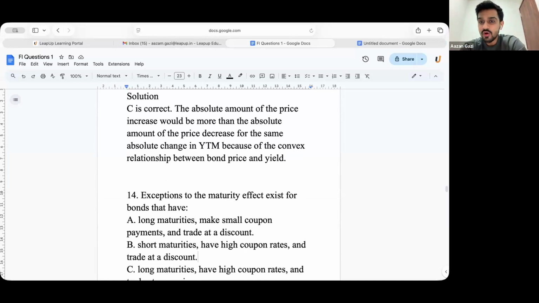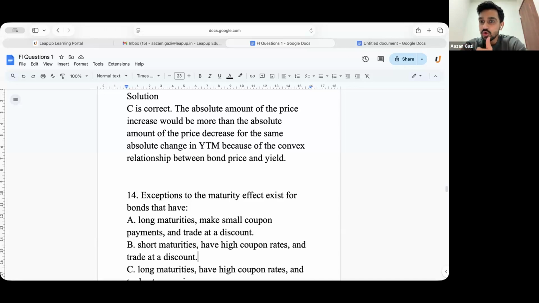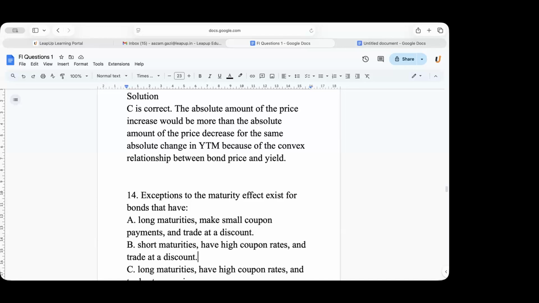What is the exception? First and foremost, guys, what do you mean by maturity effect? Everyone, please type in what do you mean by maturity effect? Sir, it means the bond is very volatile if its maturity is high. Higher maturity, higher volatility. Good, Vyom. Okay, that's the answer, but is there an exception for this?